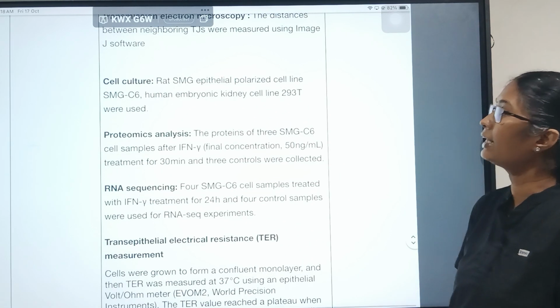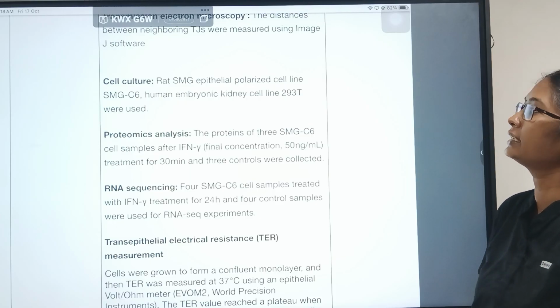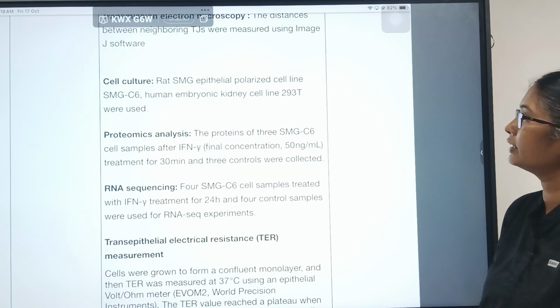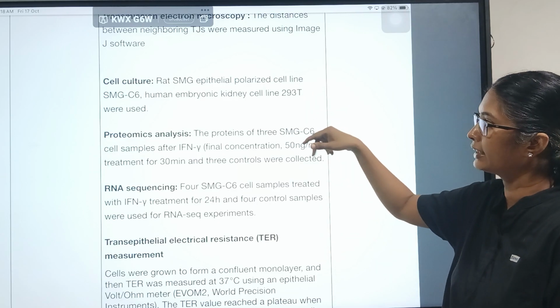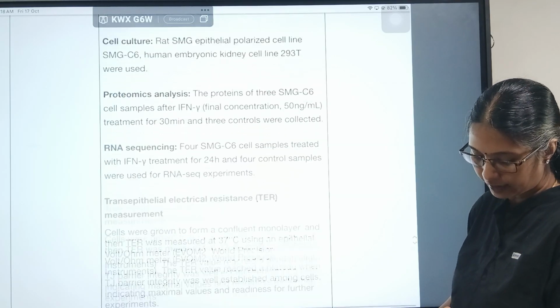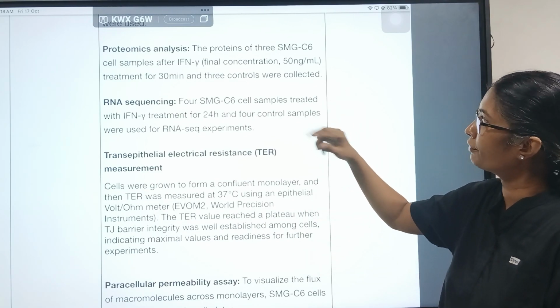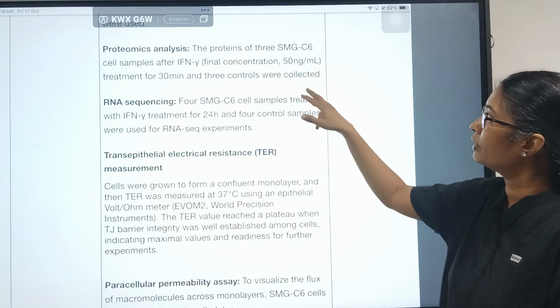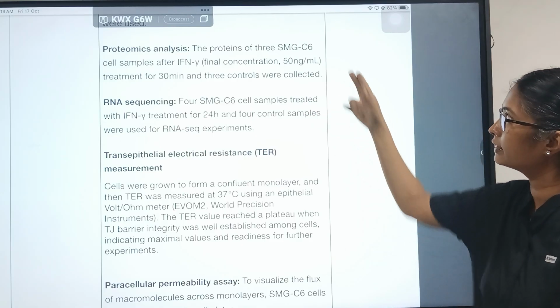For cell culture, the rat SMG epithelial polarized cell line SMG-C6 and the human embryonic kidney cell line 293T were used. So they used two cell lines, one is SMG-C6, one is 293T. Proteomic analysis was done. Proteomes of the 3 cell line samples after interferon administration were taken, both in the control as well as this cell line.